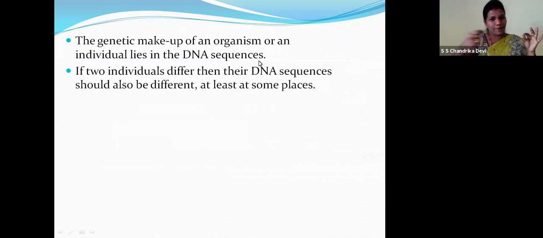Children, as base pairs, when the base pairs are disturbed, in the class we have studied insertion, deletion, mutation. So these are the things which will disturb the DNA sequence and cause diseases, right? So if two individuals differ in their DNA sequence, they should be different, at least at some places.